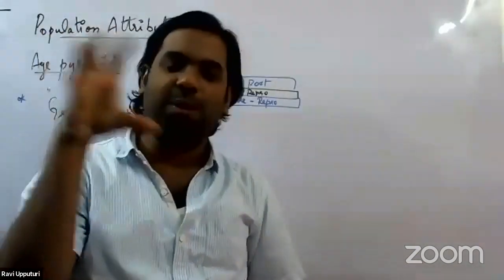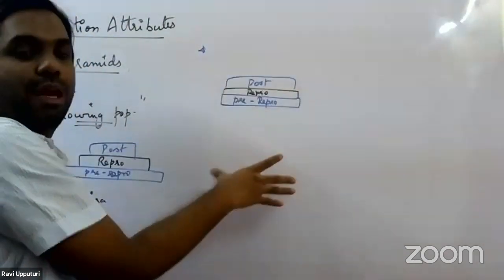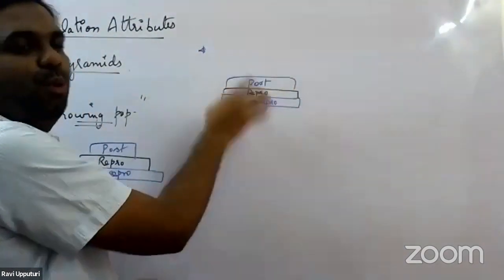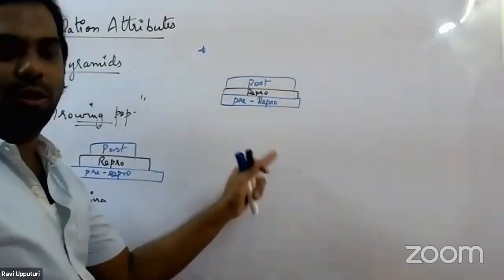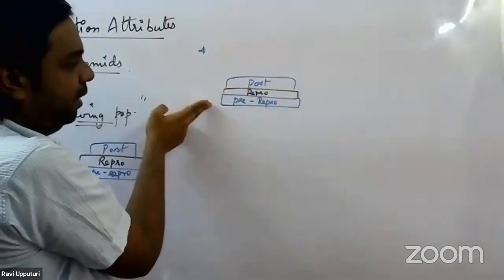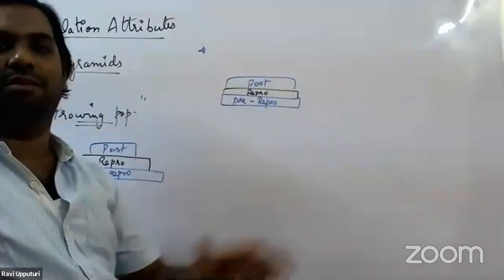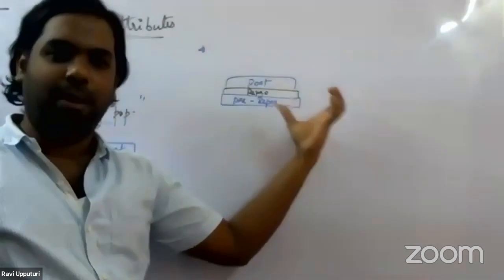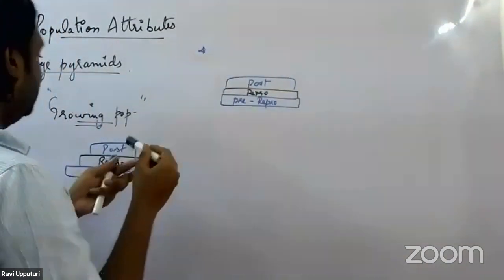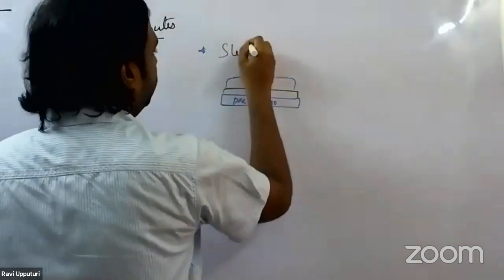Almost all are said to be present very closely. The number is said to be very close. If this is the condition, we start calling it a bell-shaped curve or bell-shaped pyramid. If this is the condition where the pre-reproductive, reproductive, and post-reproductive organisms are present in the same number, then we would start calling such a population a steady population, right?